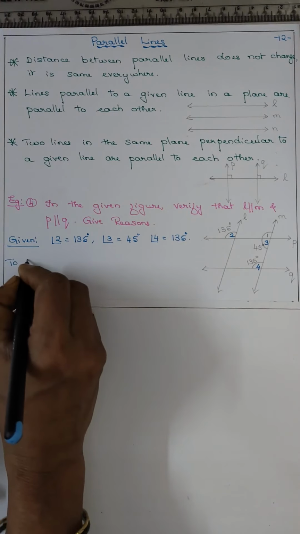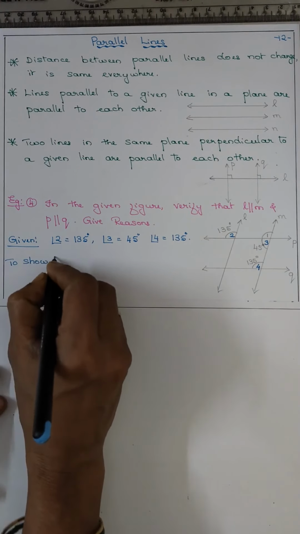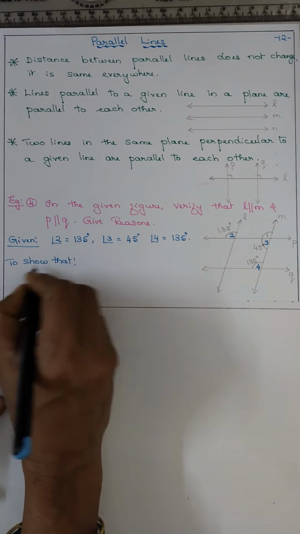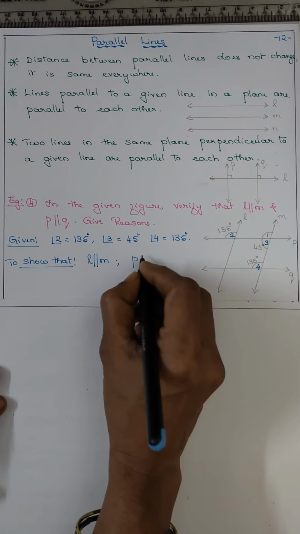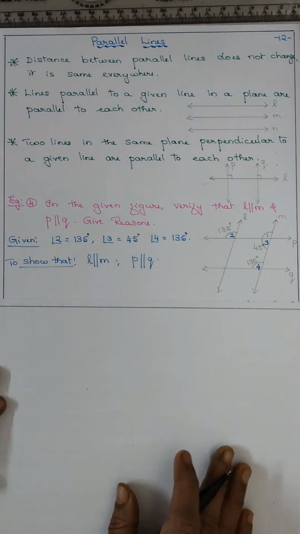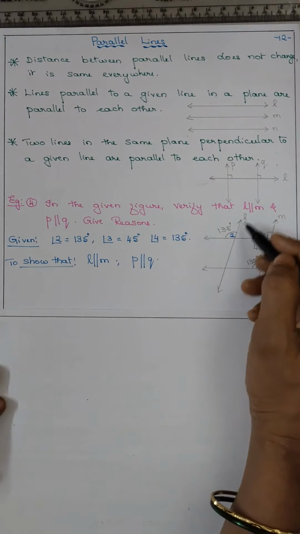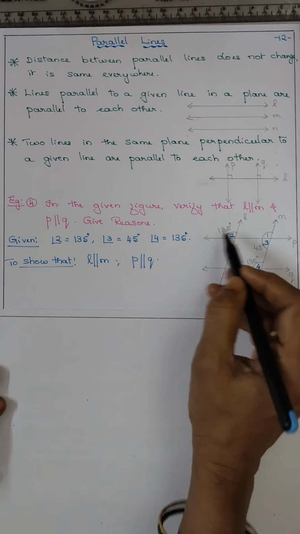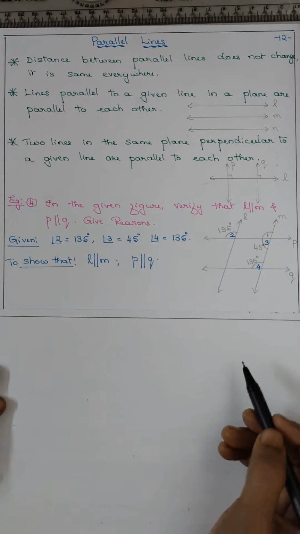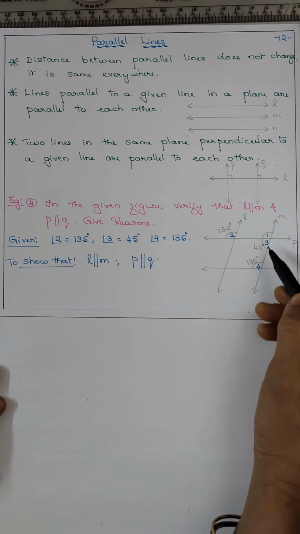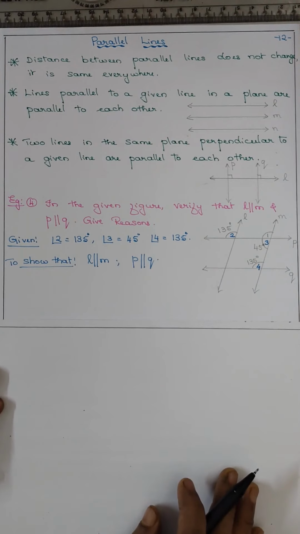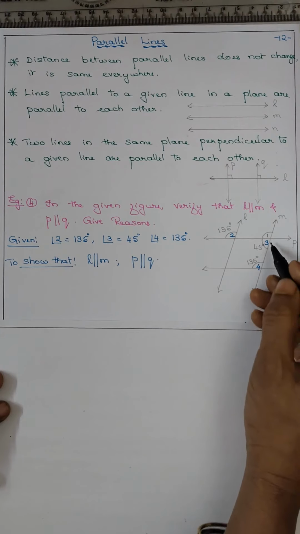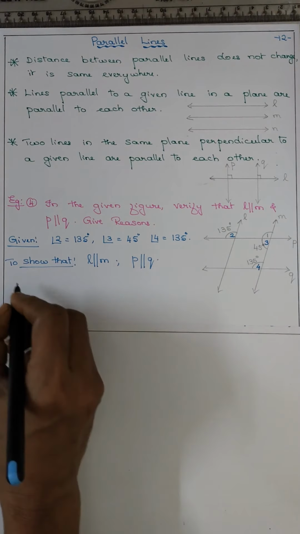Now, to show that L is parallel to M and P is parallel to Q. To prove L is parallel to M, here the angles are not given. Here both the angles are given to prove P is parallel to Q. So we'll find out angle 3 plus angle 4.